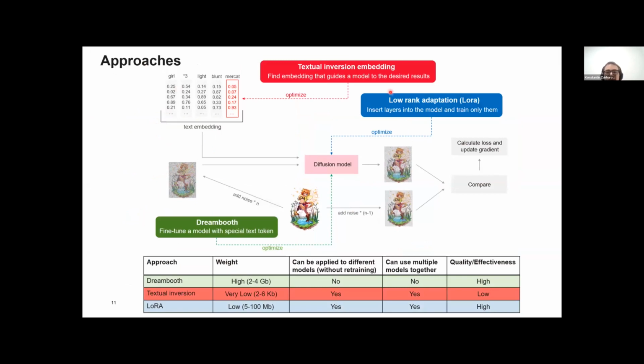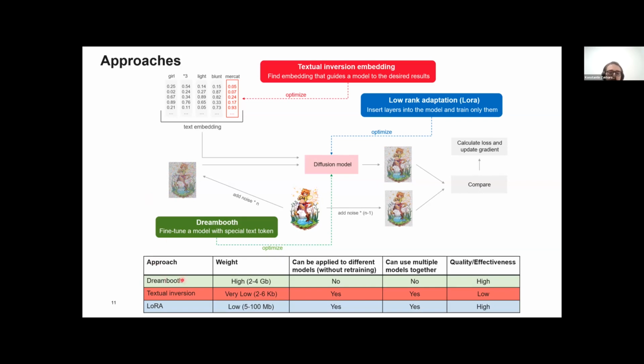So we turned to different other approaches. So first we tried DreamBooth, which was proposed in Imagen. It's green on the slide. But it didn't satisfy us because it's hard to work with, because every time we want to train a new model, it produces a huge file at about 2 to 4 gigabytes. It also cannot be used on different underlying checkpoint, and we can't use multiple of them together. But the quality of produced images is quite high.